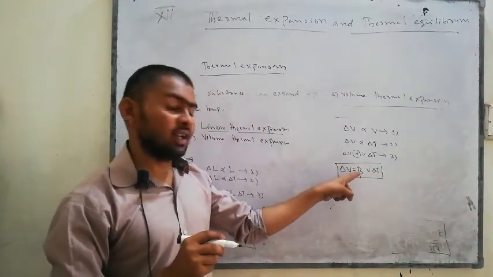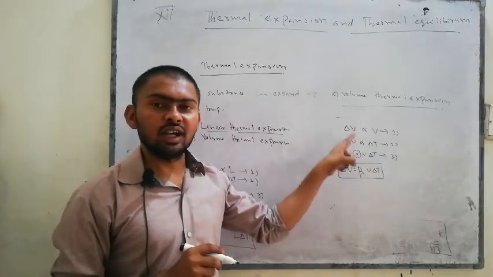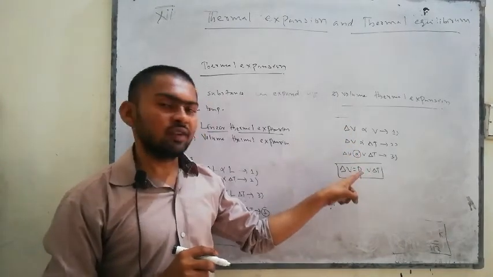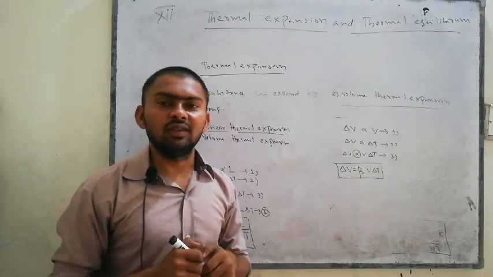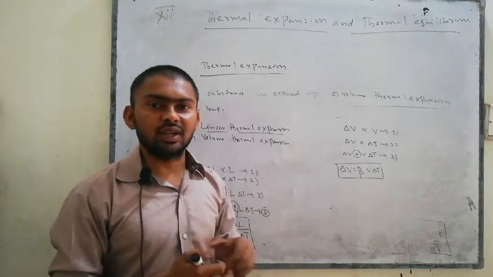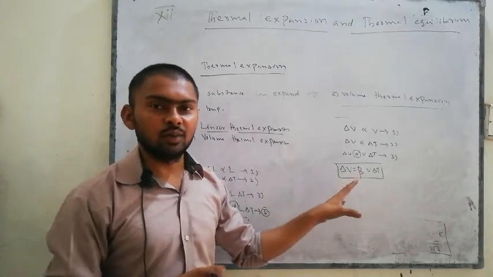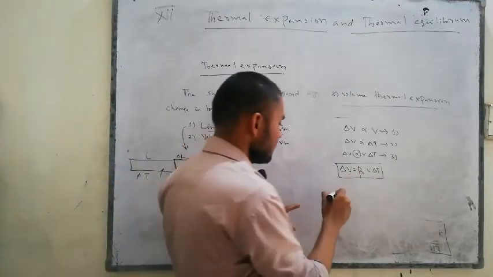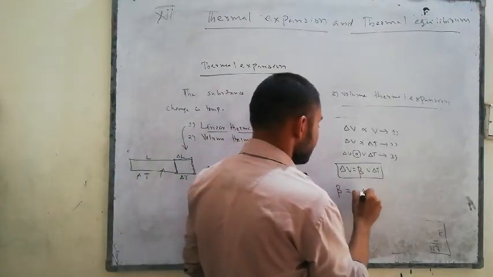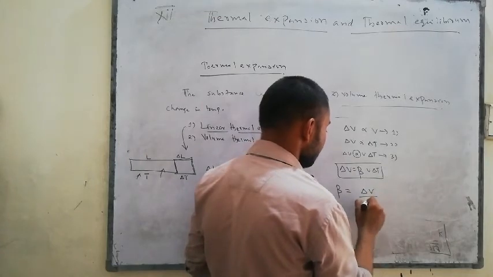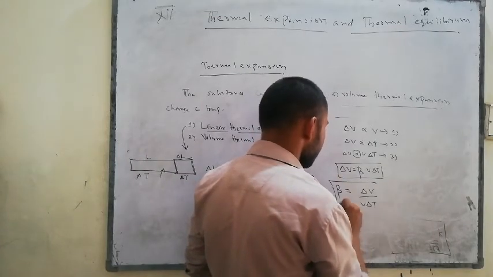So beta here is the coefficient of the volume thermal expansion. If you want to find it, you can rearrange this formula: beta is equal to change in volume divided by V times change in temperature.